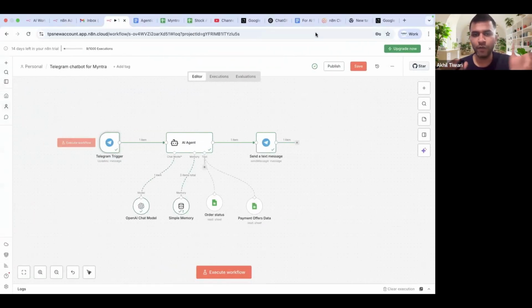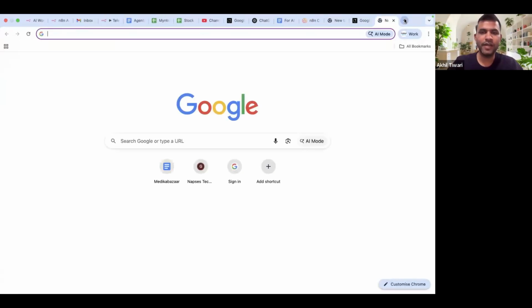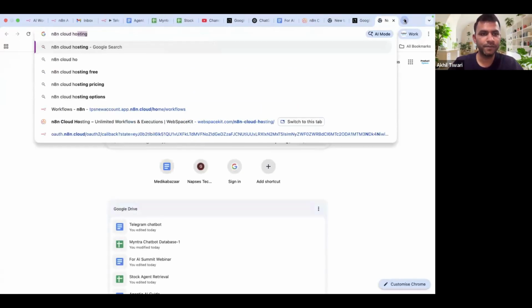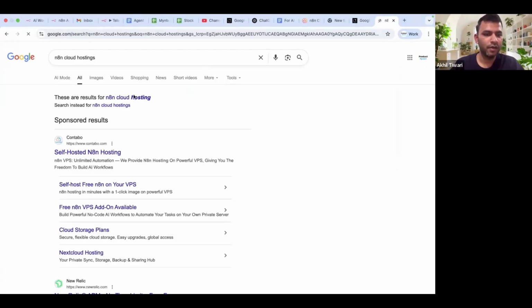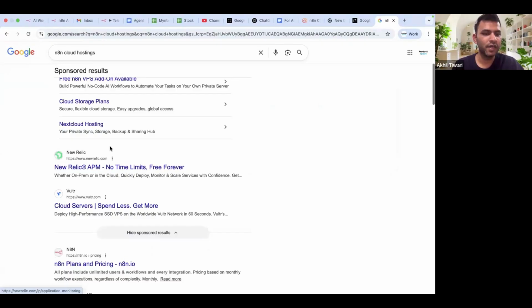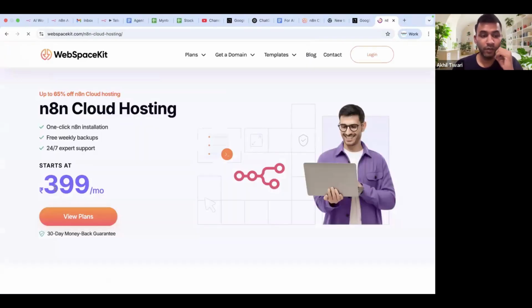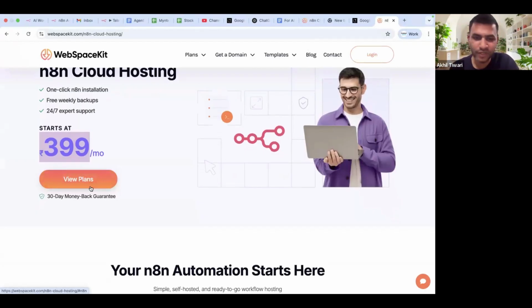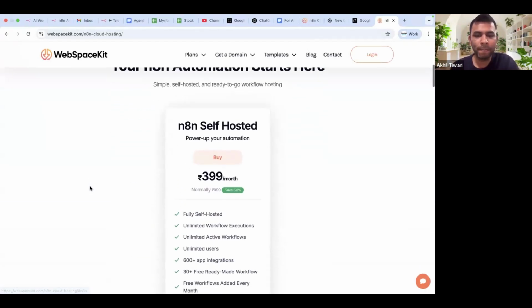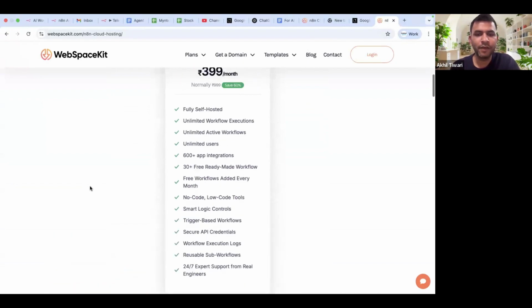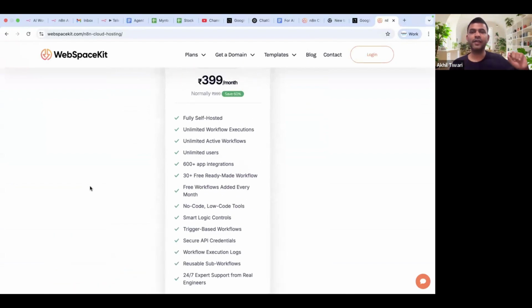Apart from this, many of you were also asking, how can you use it at a lesser cost? You can just look for n8n cloud hostings. Okay, you can self-host and hosting from here. You can also access it from there. There are different products, right? Web space kit, this is something we are using in product space. So if you click here, you'll be able to see that it is charging you only 400 rupees per month. Yes, you might have to take it for 2 years and all. That might be, yeah. And one more thing that you would see here, n8n 25 euro.